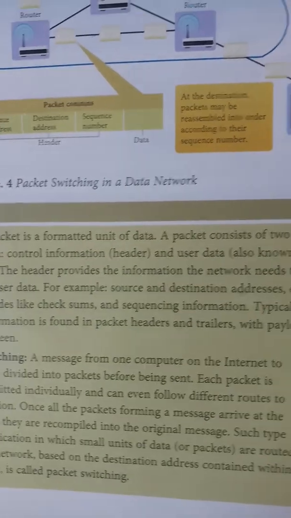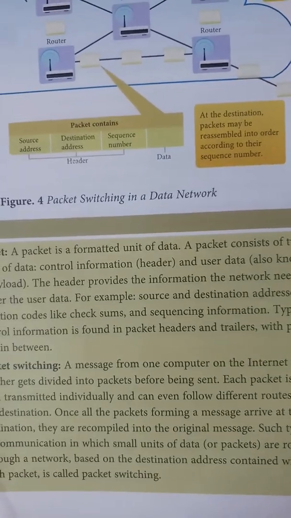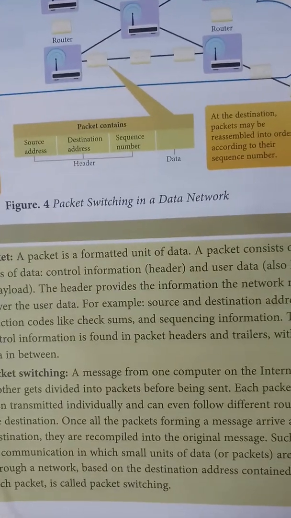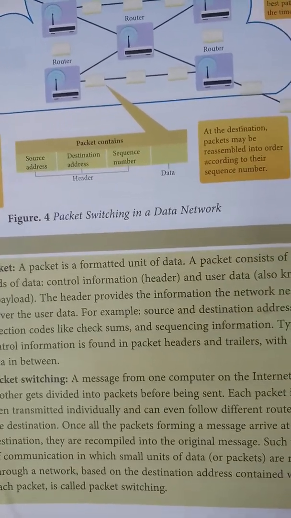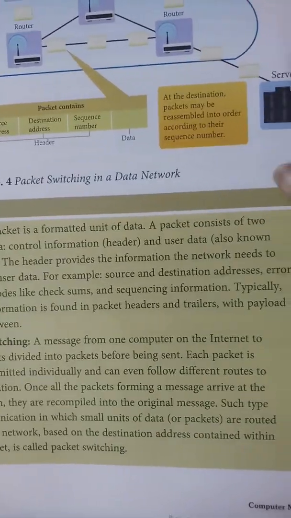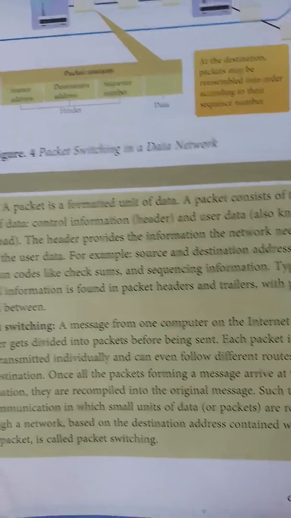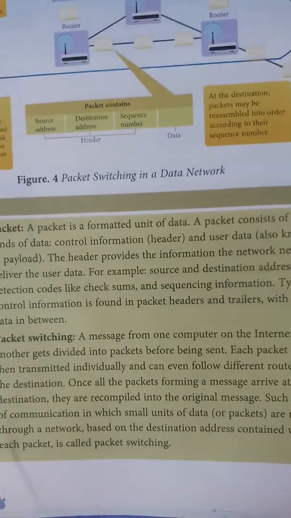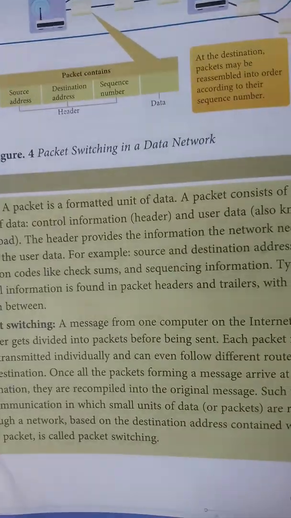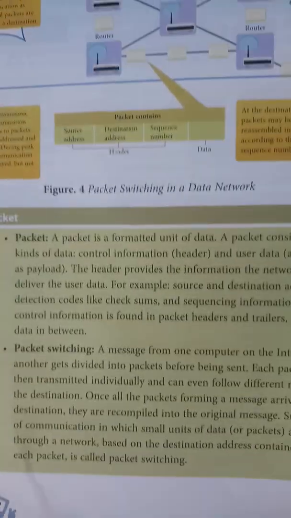Once all the packets forming a message arrive at the destination, they are recompiled into the original message using the sequence number. Such communication, in which small units of data are routed through a network based on the destination address contained in each packet, is called packet switching.